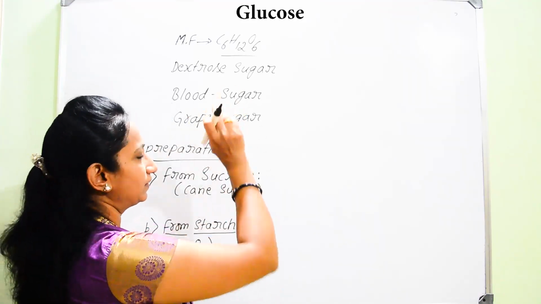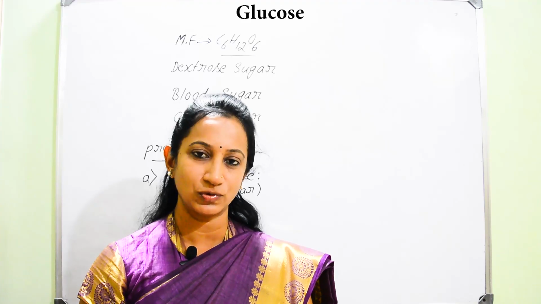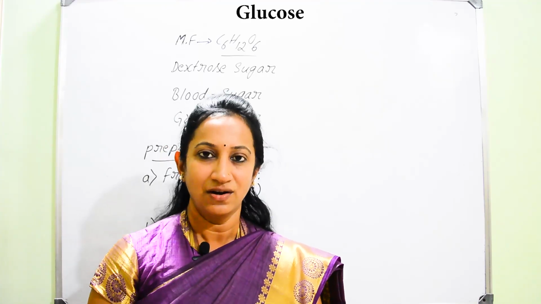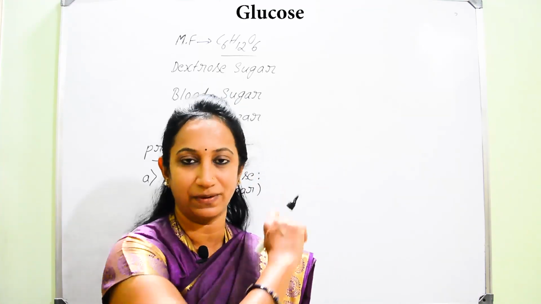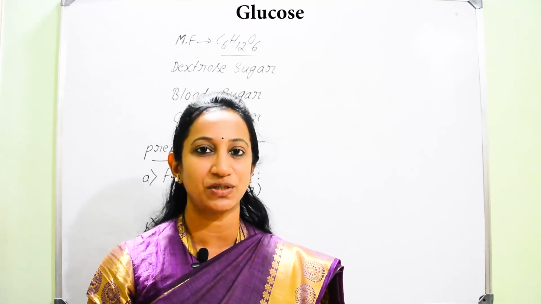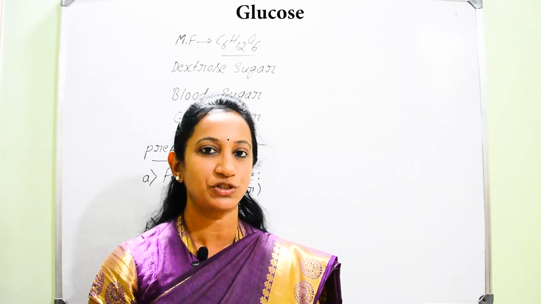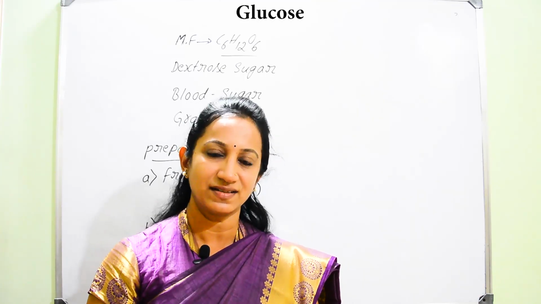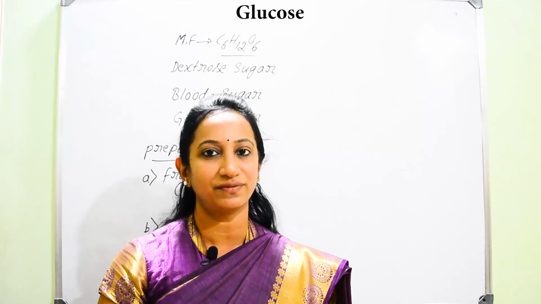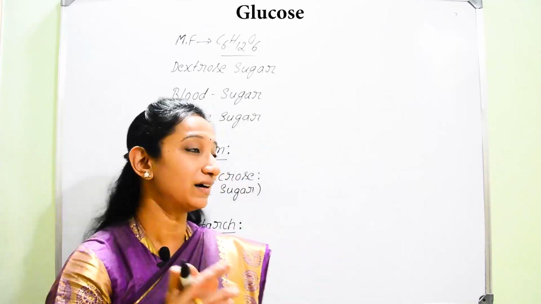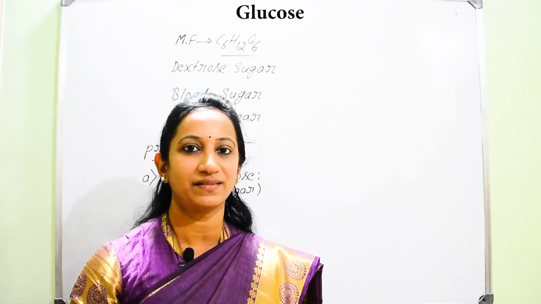And once you come for our blood, human beings cannot survive without glucose. So that means to maintain energy profile in our body, to get activated, we need energy. So that energy is obtained with the help of the glucose. So glucose is acting as energy booster for us. So without glucose we can't survive. If there is a decrease in the glucose, that is blood sugar level, it is causing us to decrease in our biological activities. So we need to maintain the normal proportion of the glucose in our blood. So now we can call that glucose as blood sugar also, because our blood contains sugar. Which is that sugar? That is glucose.